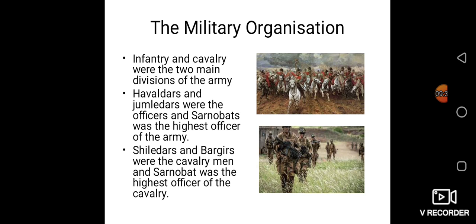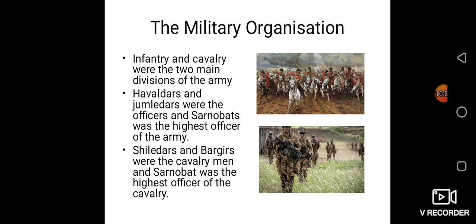Now the next topic, children, is military organization, which is very important. There are two divisions in the military organization, that is infantry and cavalry. Infantry means persons appointed by the state and given all the equipment. The cavalry persons have their own horse and their own equipment. But between the two of them, there is no difference. They are both soldiers for our country, and they both do the same work.